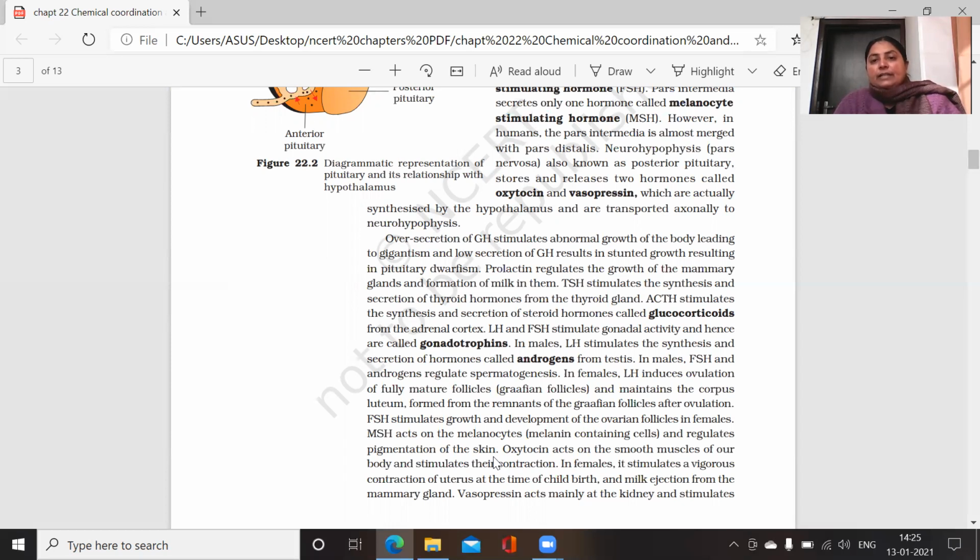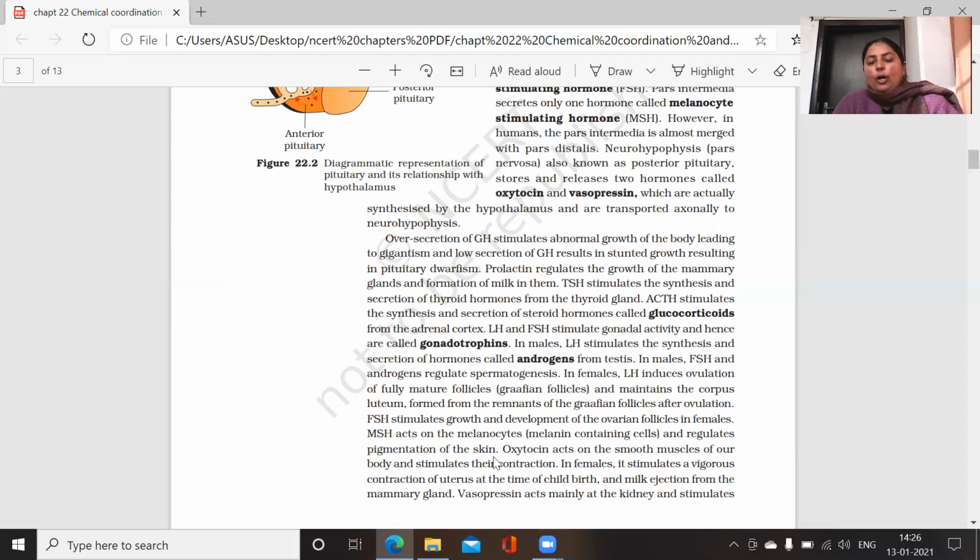Then there is another hormone, thyroid stimulating hormone. It stimulates the synthesis and secretion of the thyroid hormones, such as thyroxine, from the thyroid gland. Then there is the hormone ACTH. It stimulates the synthesis and secretion of the steroid hormones called glucocorticoids from the adrenal cortex portion of the adrenal gland. And there are LH and FSH, that is luteinizing hormone and follicle stimulating hormone, which stimulate gonadal activities, and hence are collectively called gonadotropins.